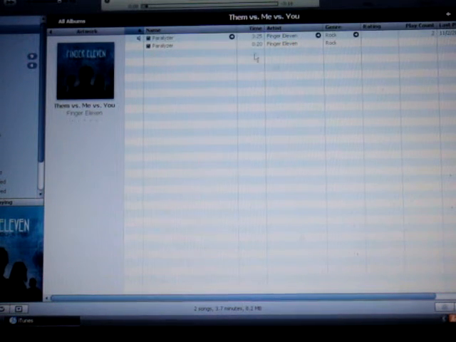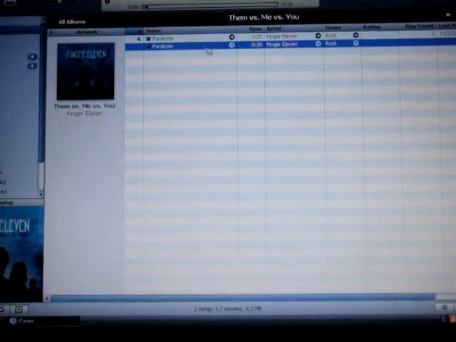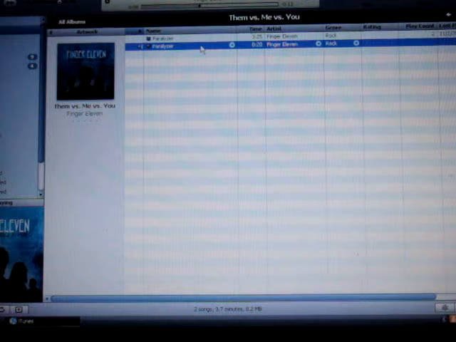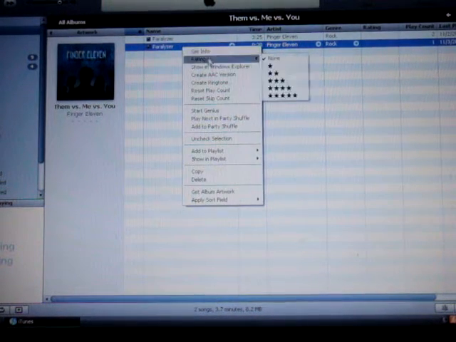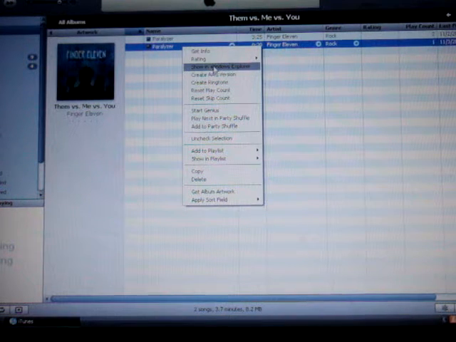When you click that, the second song will pop up right underneath, and it will say 20 seconds or 10 seconds, however long your ringtone was. So they're just clicking on it. So that's my ringtone. It's around 20 seconds long. Okay, now what I do is just go on, right click it again.